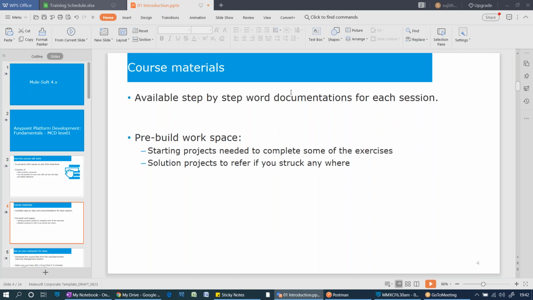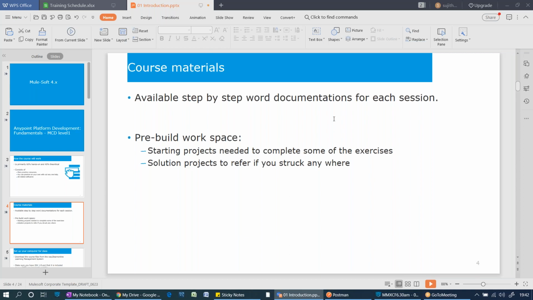By the time you open this documentation, you will already have heard the session, so you will understand the terminologies I used in it. At the same time, you need to read the documentation, go through it, and practice it. Where will you practice? For every training,